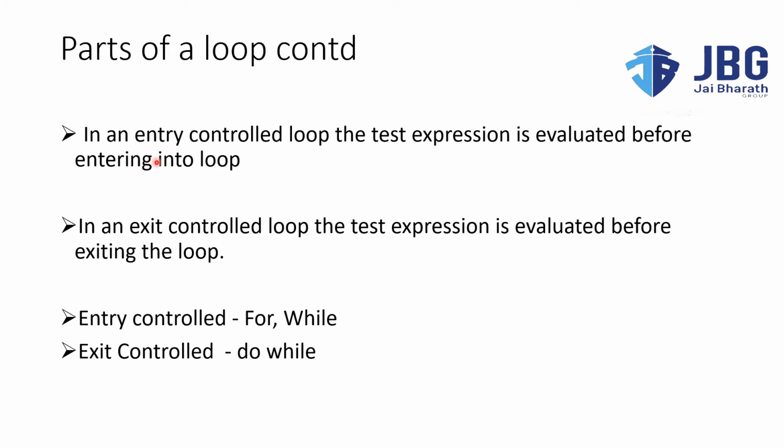So in an entry control loop, first the test expression will be checked, and if it is true, we will go into the loop. But in the case of exit control, first we will execute the body of the loop, and at the end of execution only, we will be testing the expression. If it is true, we will again execute the body of the loop. If it is false, we will exit the loop.